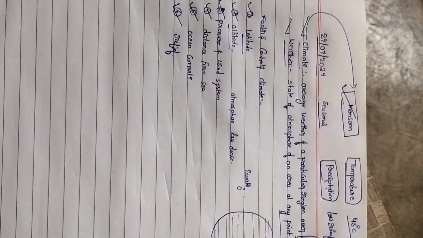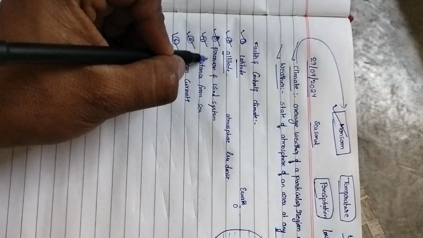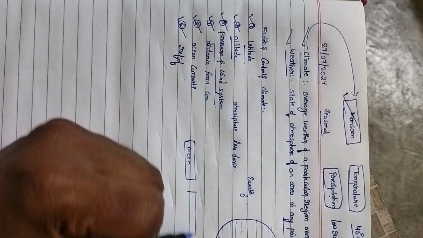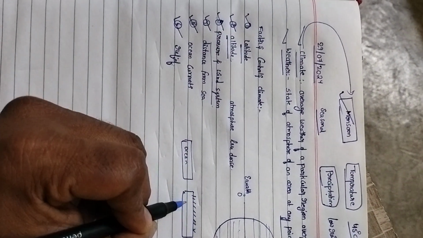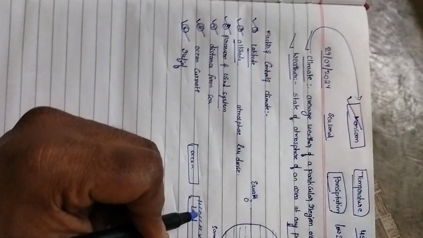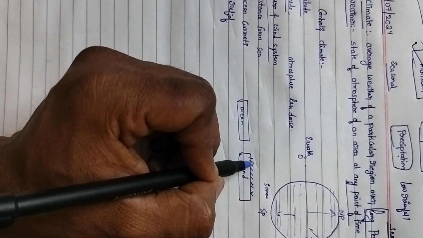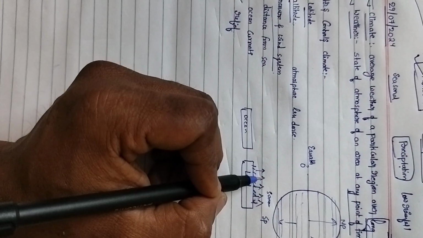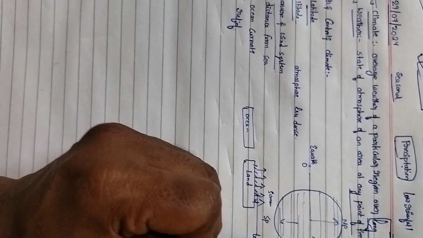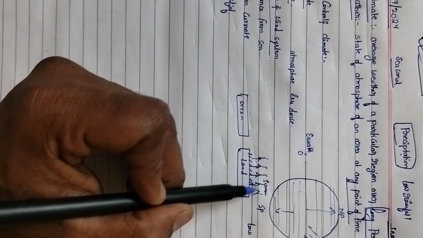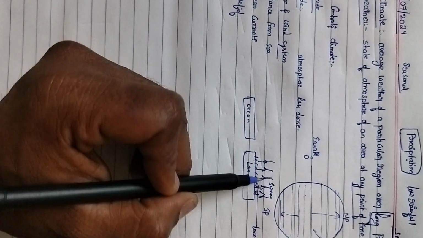Coming to the pressure and wind system, the third factor is pressure and wind. How is it affecting? See, this is ocean, this is land. In summer, what will happen? In summer, the land will get heat. Because of that heat, water is evaporating. It is warm, and when the air is uplifting towards the height, low pressure is created here.